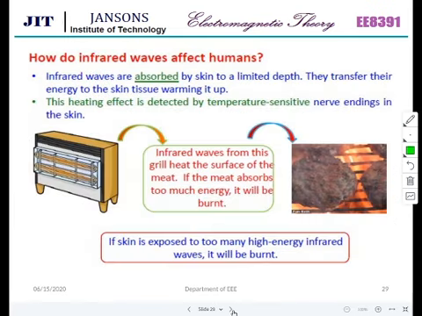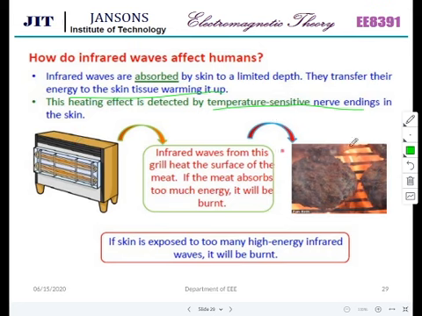Infrared waves, the other side of the visible light. Infrared waves are absorbed by skin to a limited depth. They transfer their energy to the skin tissue, warming it up. So a small warmth will be available. This heating effect is detected by temperature sensitive nerve endings in the skin.